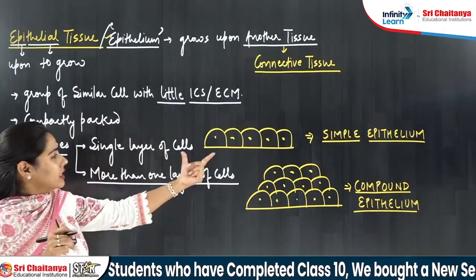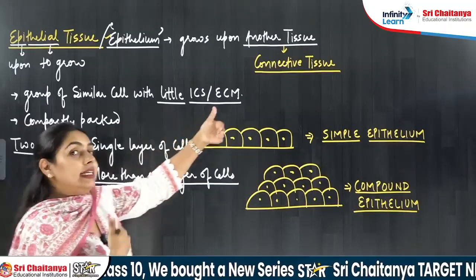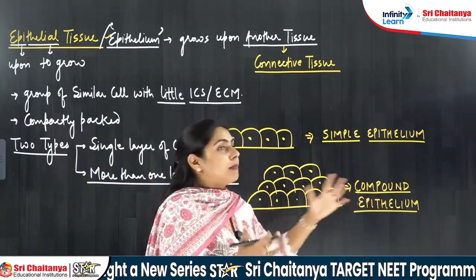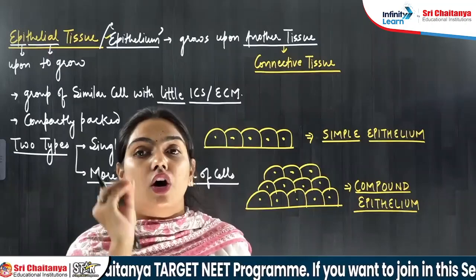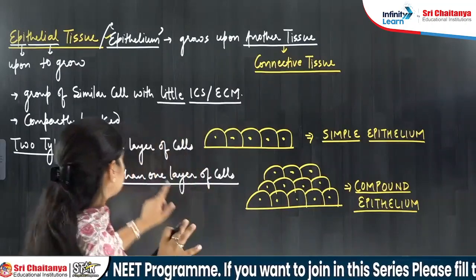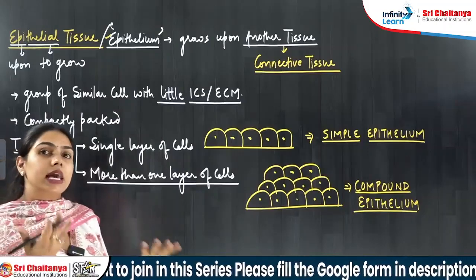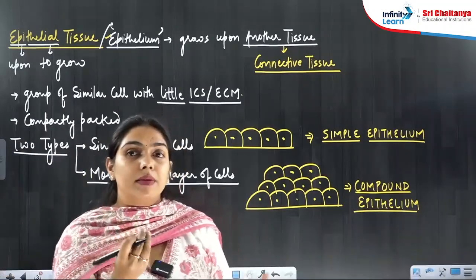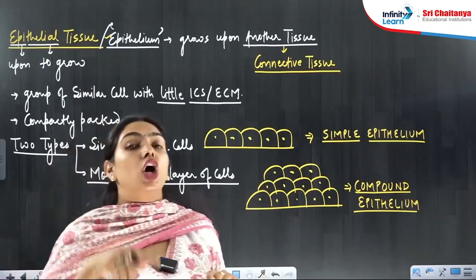Alright. So now, simple epithelium, compound epithelium. There are many types of simple and compound also. How? On the basis of structure or shape of the cell. The shape of these cells can be squamous, cuboidal, or columnar.